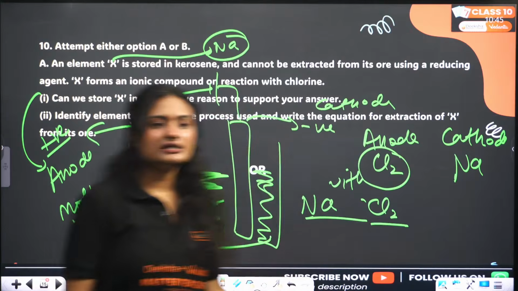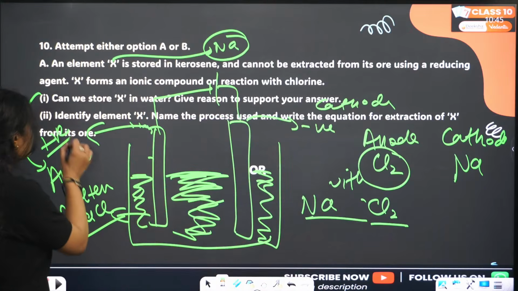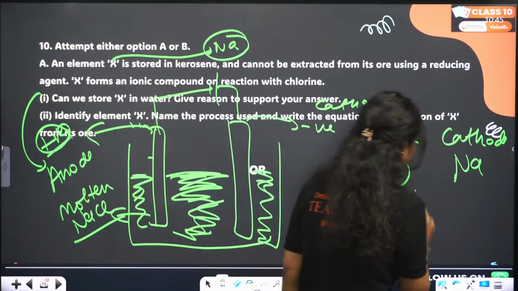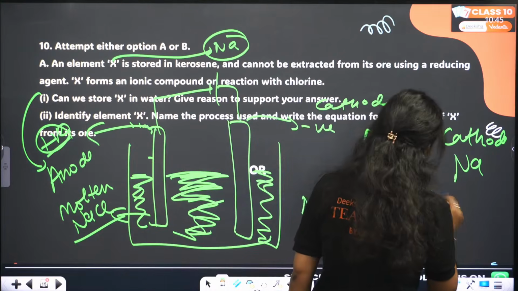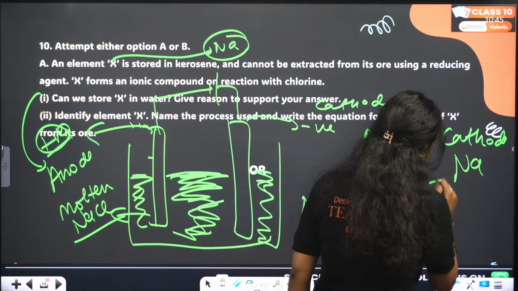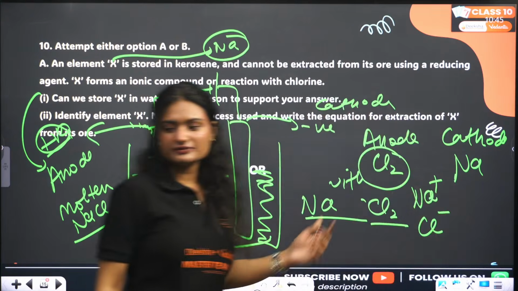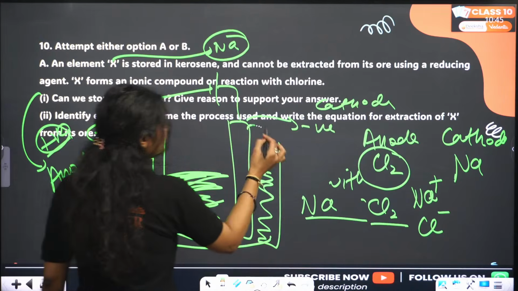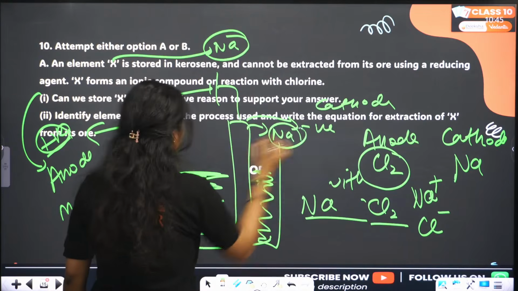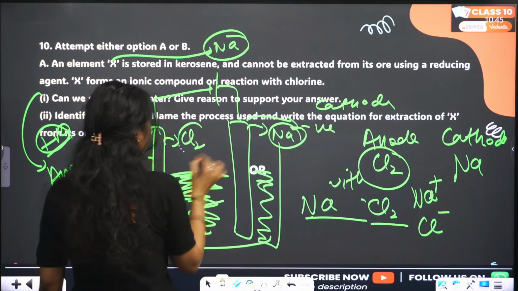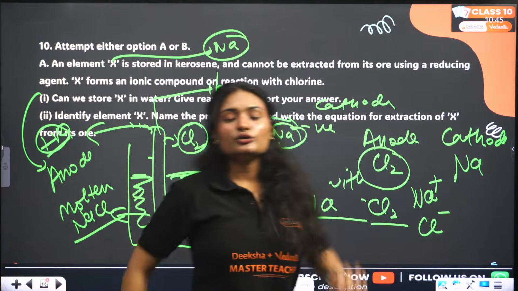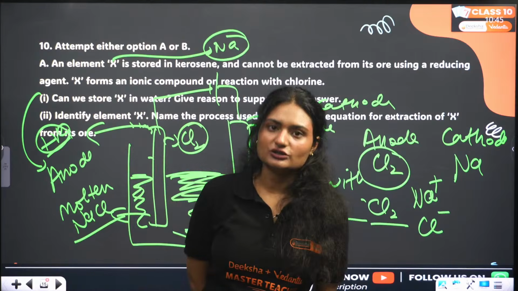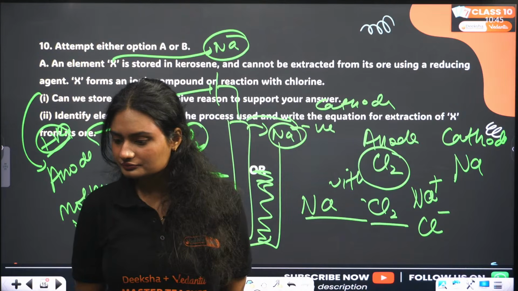Actually the reaction is like this: we get Na positive and Cl negative. So you can see the sodium will go to the cathode, and chlorine gas will be evolved at anode, and the sodium will get at cathode. Clear?